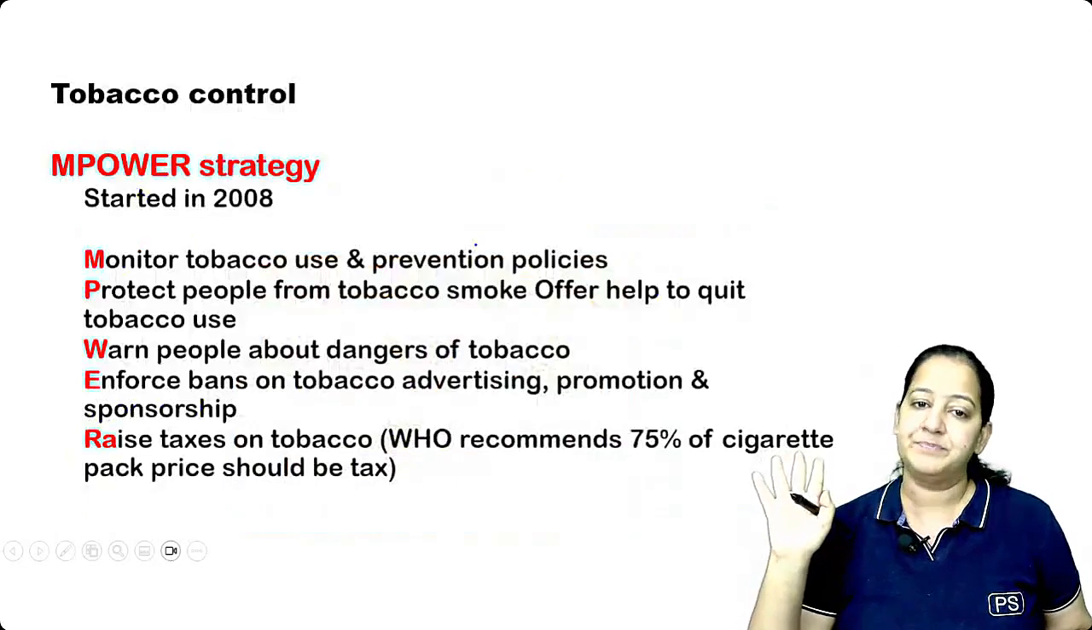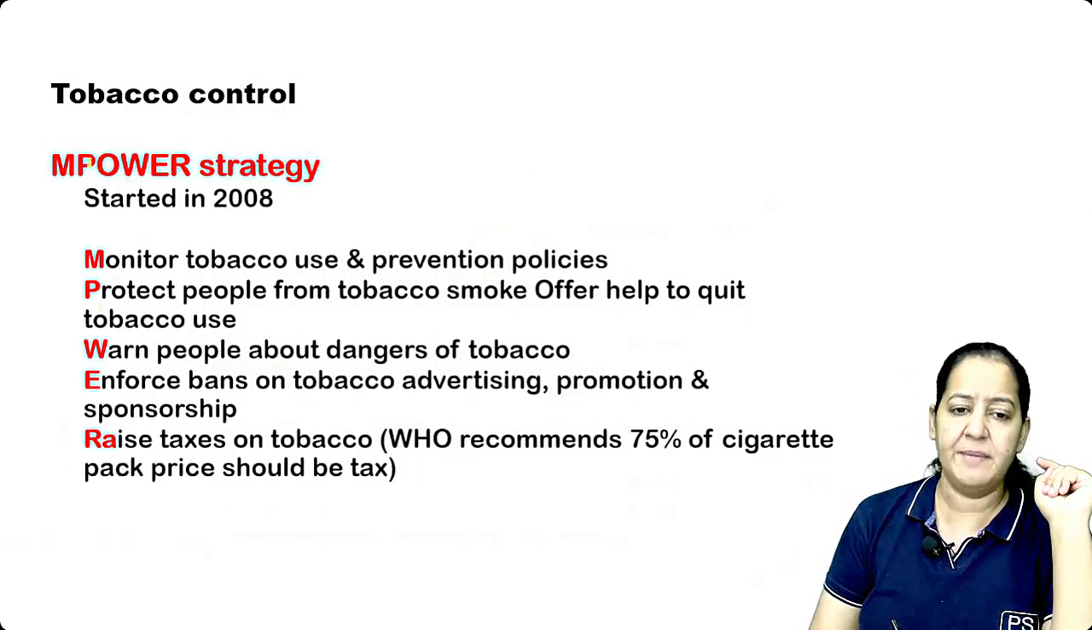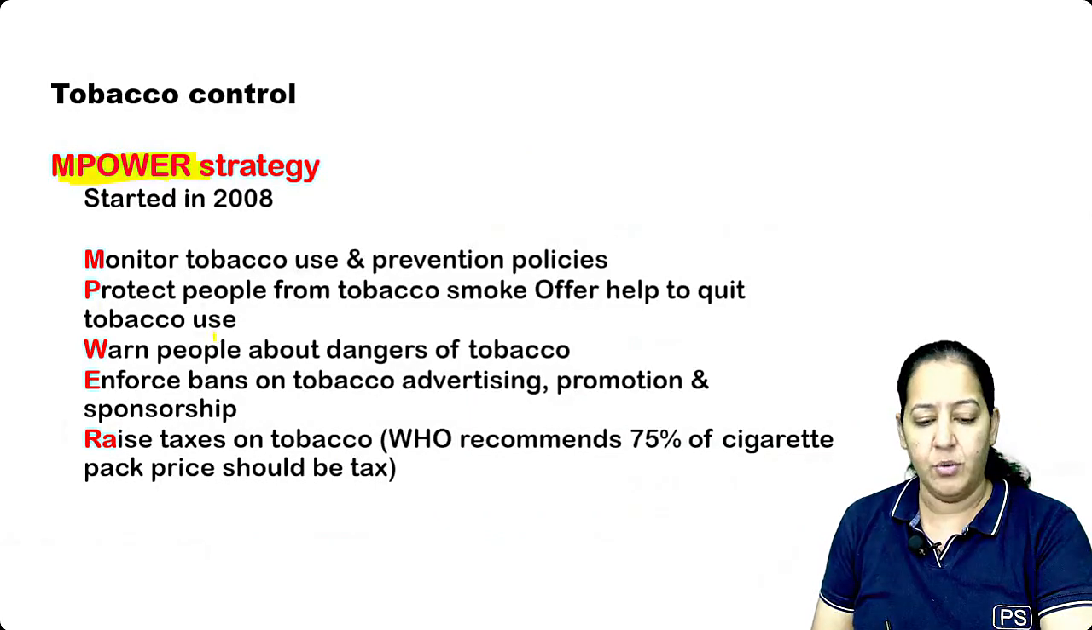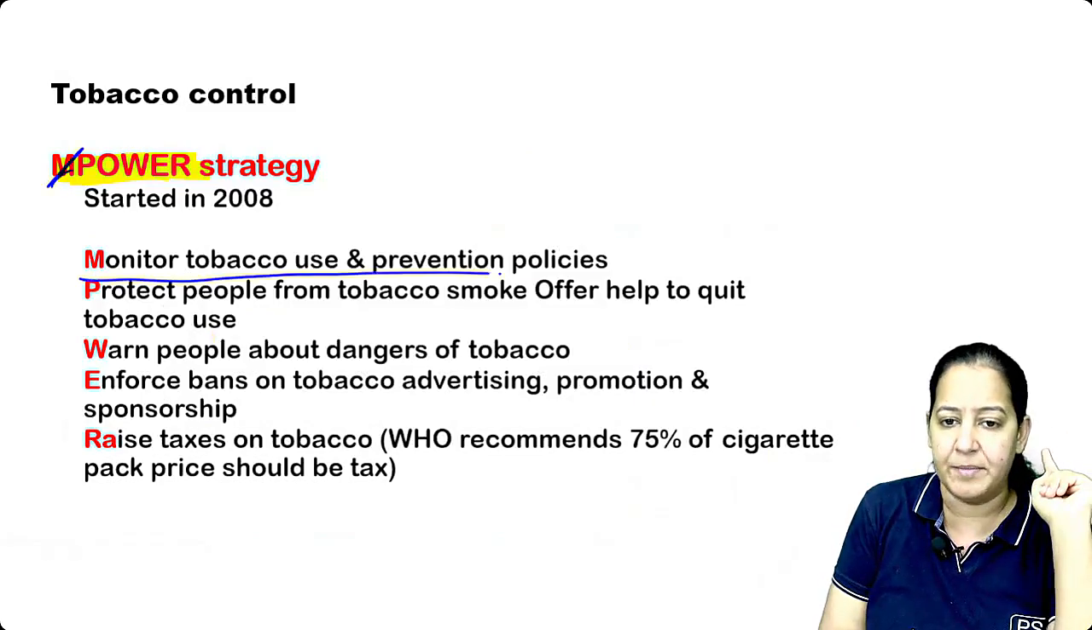So this happens. To control the tobacco, there is a strategy. You learn the strategy. The name of the strategy is MPOWER. What do you mean by MPOWER? M stands for monitor. Monitor tobacco use and preventive policies.